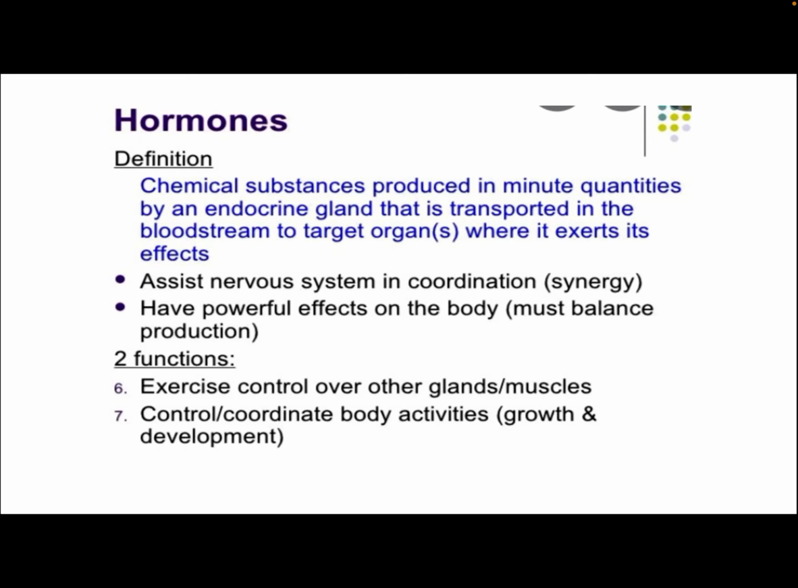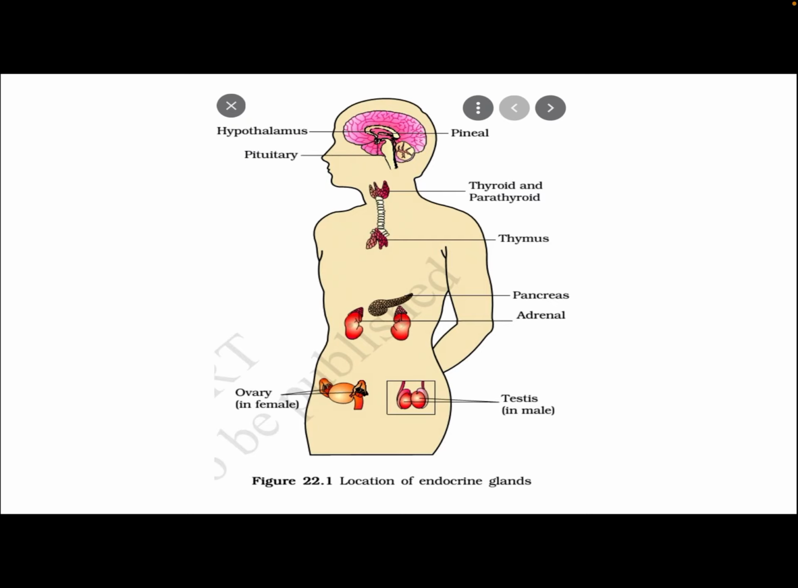Hormones. Definition: chemical substances produced in minute quantities by an endocrine gland, transported in the bloodstream to target organs where they exert their effect, are known as hormones. They assist the nervous system in coordination and have powerful effects on the body. Functions are control over other glands and muscles, and to control or coordinate body activities.